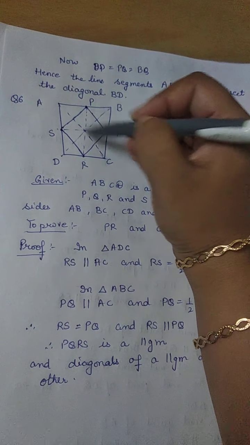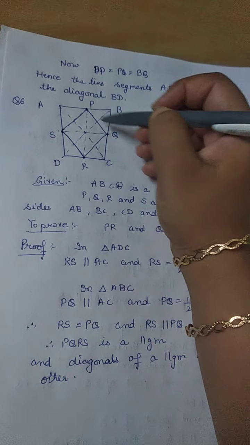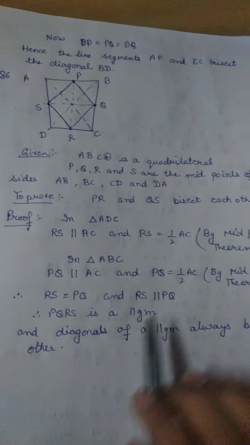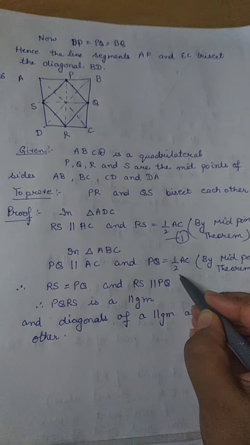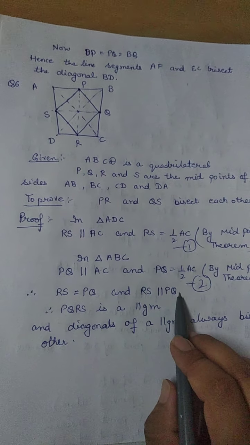Now similarly in triangle ABC, P and Q are the midpoints. So therefore PQ will be parallel to AC by the midpoint theorem, and PQ is half of AC by the midpoint theorem. So from equation number 1 and equation number 2, I can say that RS is equal to PQ, and RS is parallel to PQ.